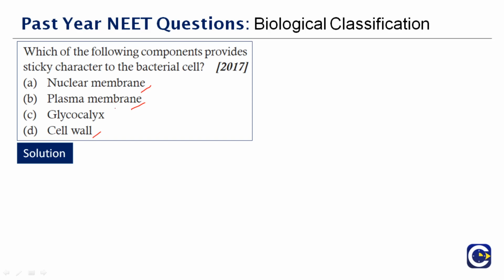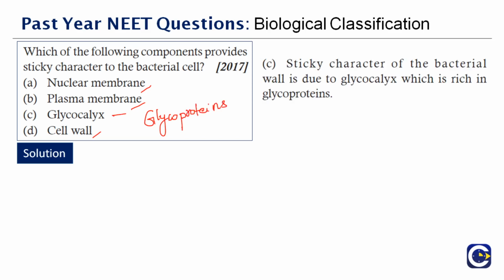If it happens to be sticky, then imagine everything that enters the cell will all be stuck onto the membrane, which is sometimes necessary, sometimes not necessary for the organism. The correct answer is glycocalyx. Sticky character of bacterial cell walls is due to glycocalyx, which is rich in glycoproteins, a combination of carbohydrate and proteins. Okay, the correct answer is option C.